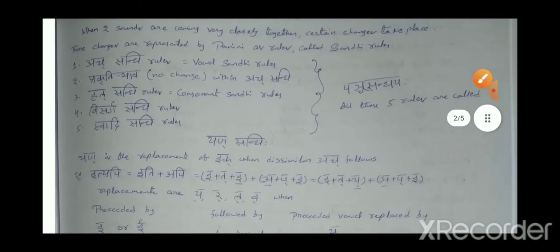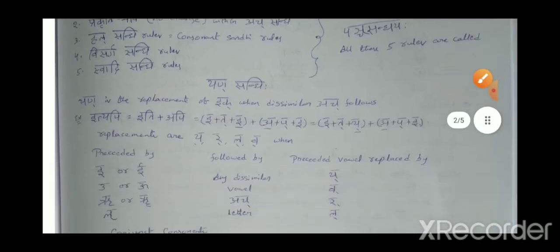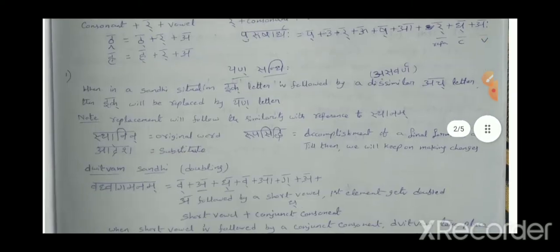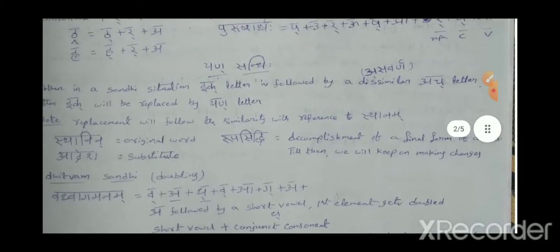So today we will be discussing the first Sandhi, Yan Sandhi. We'll see what the definition of Yan Sandhi is.